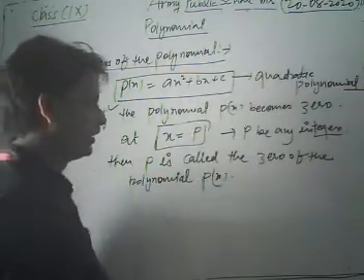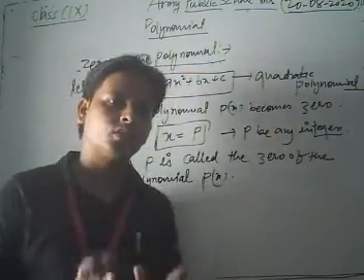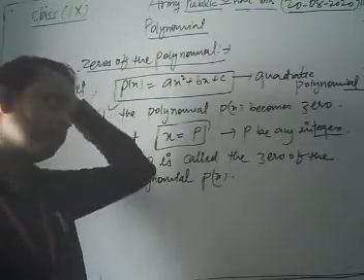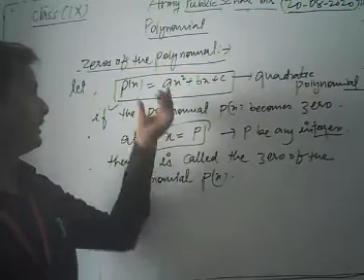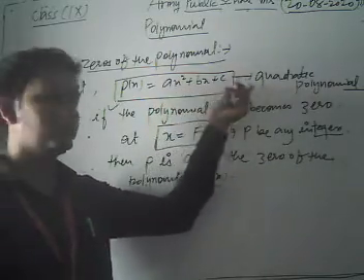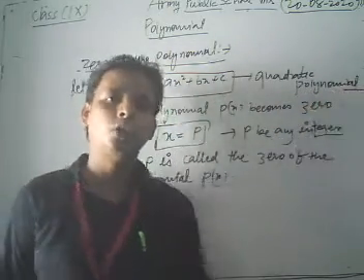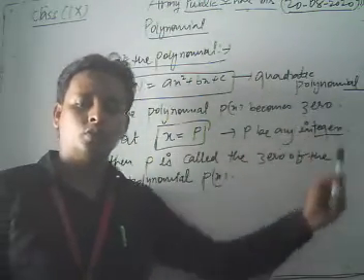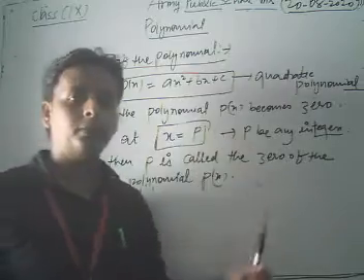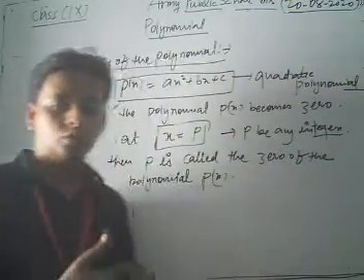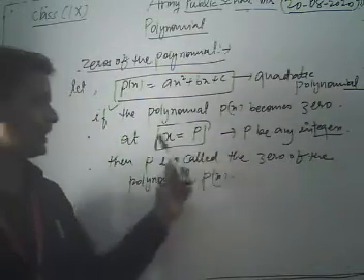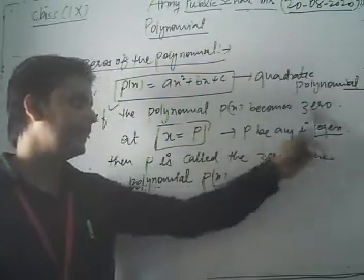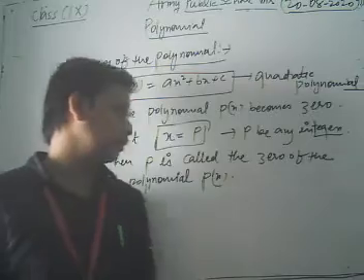Okay dear students, this is the concept for this type of polynomial. So we can say that let p(x) = ax² + bx + c be any quadratic polynomial, and if the given polynomial p(x) becomes 0 at x = p, where p is any integer, then p is called the zero of the polynomial p(x).